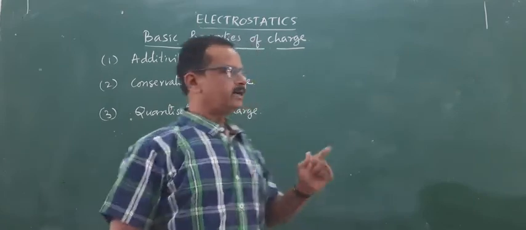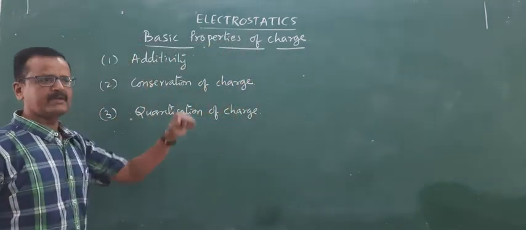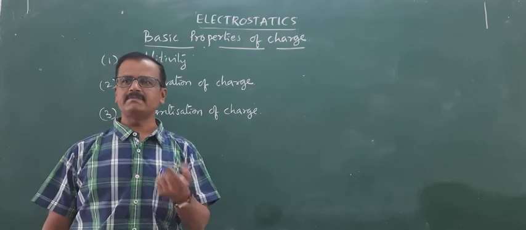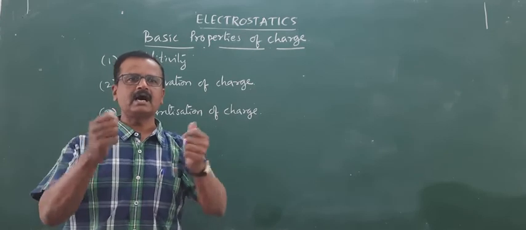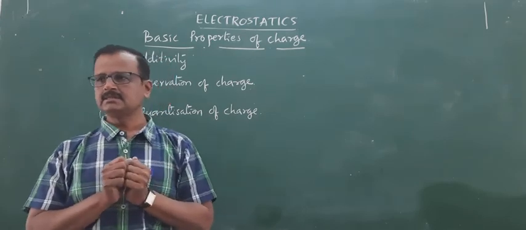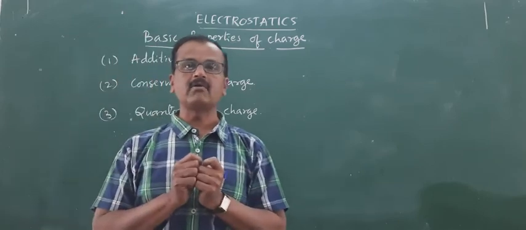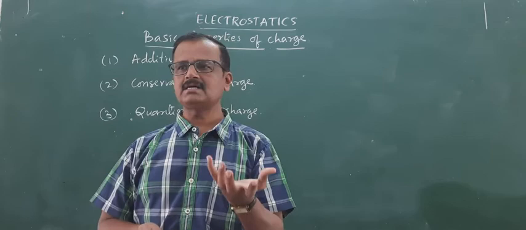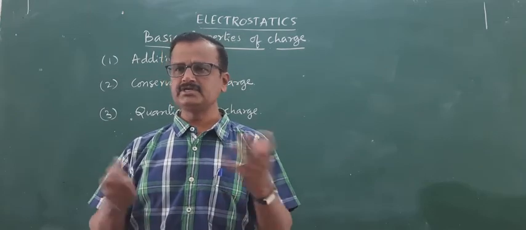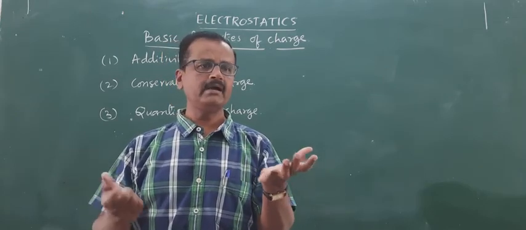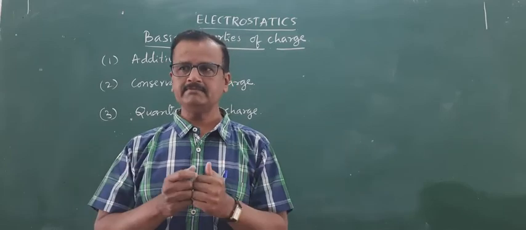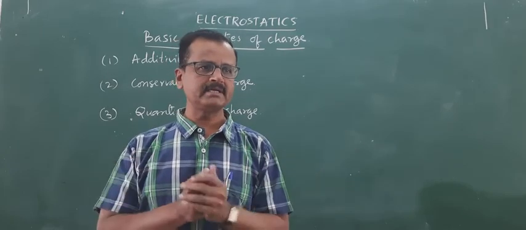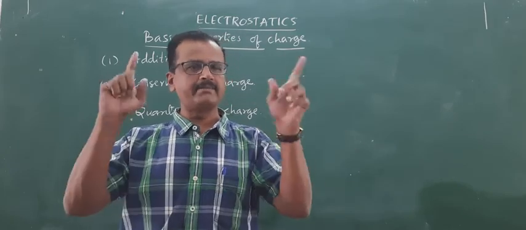One is additivity. Charges can be added, charges can be subtracted, just like algebraic numbers, just like scalar quantities. We have learnt last year how to add mass, how to subtract mass. Mass being a scalar quantity can be added and subtracted.